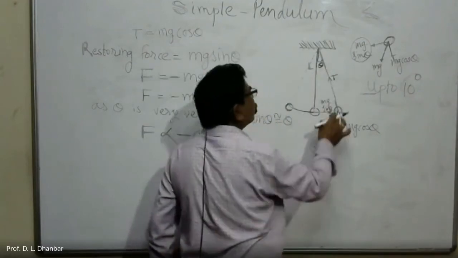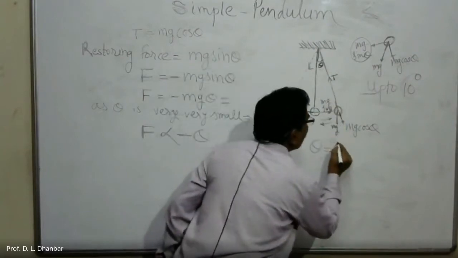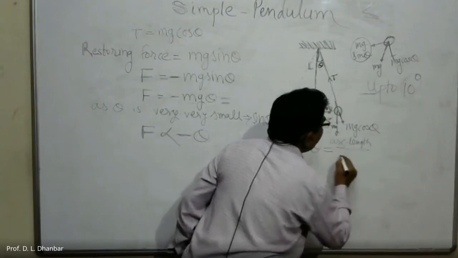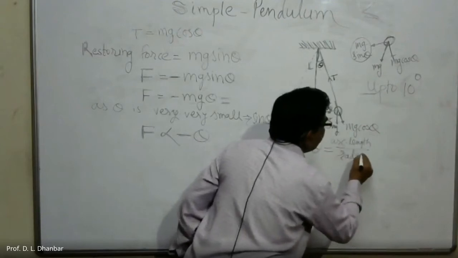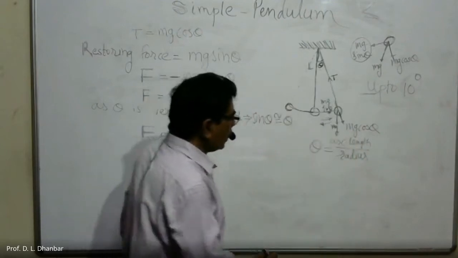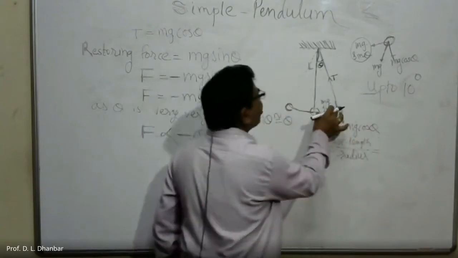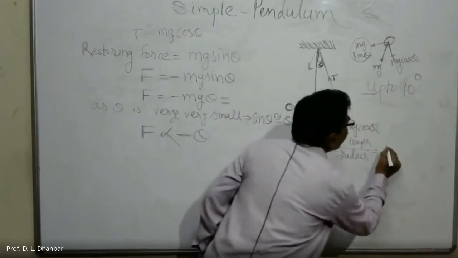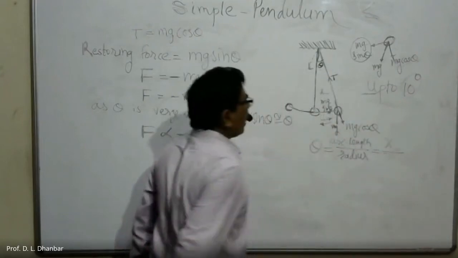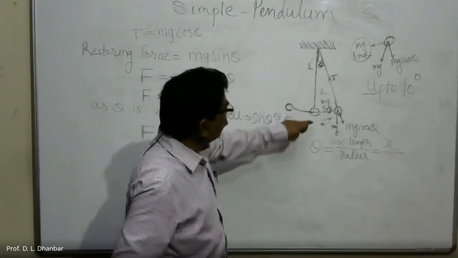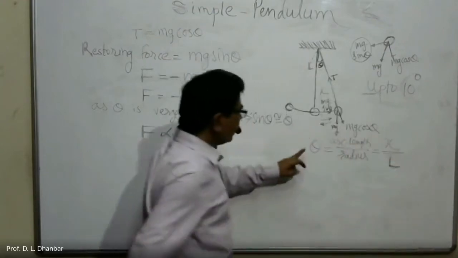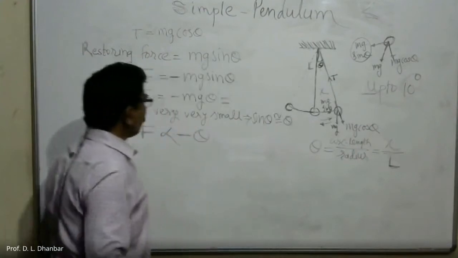This angle theta is equal to arc length upon radius. Arc length is x, the displacement denoted by x. So x divided by radius, and radius is nothing but the length of the string, which is capital L. So here theta can be replaced by x upon L.